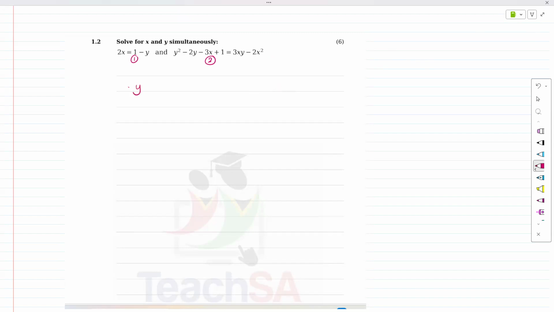So this equation 3 would be y equals 2 plus 1 minus 2x, if I'm not mistaken. Okay, cool. Right, that's equation 3. Now I'm going to sub 3 into 2. Now I don't think this is level 4.